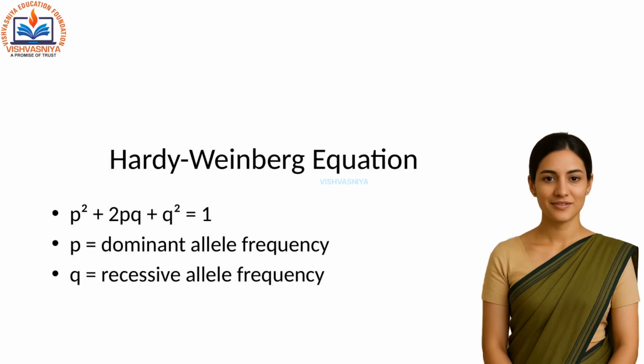The mathematical form of this principle is p squared plus 2pq plus q squared equals 1, where p and q are the frequencies of dominant and recessive alleles. We rarely see this equilibrium in nature because evolution is constantly happening.